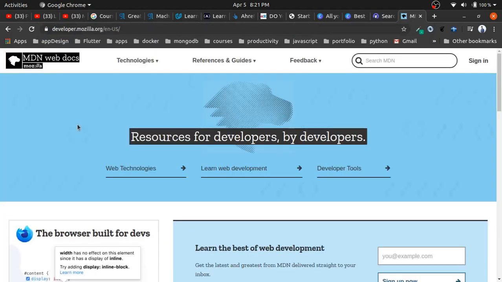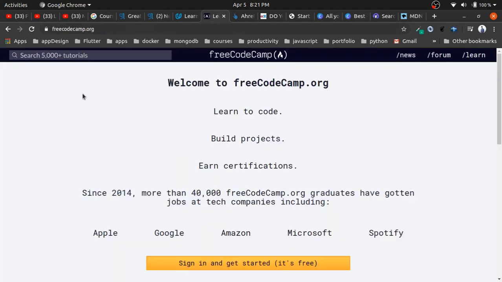MDN is the Mozilla Developer Network. This MDN covers all the front-end technologies. If you have enough time, just read through it, as it is a reading-based website. And here in freeCodeCamp, you can have reading and also video